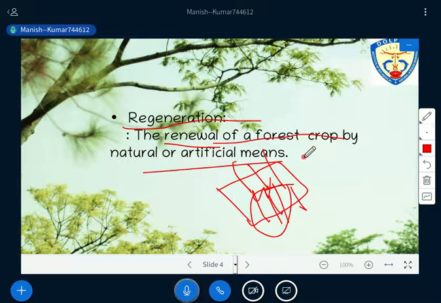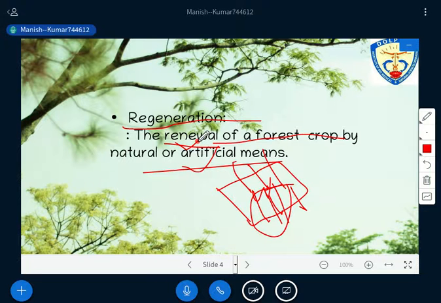So if you understand, just look at regeneration first. Regeneration means renewal of forest cover by natural or artificial means, right? And no, both are not the same. It is renewal. It means the thing is already there. Then the thing has to be renewed, isn't it?